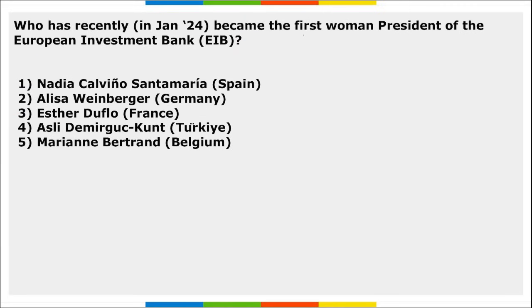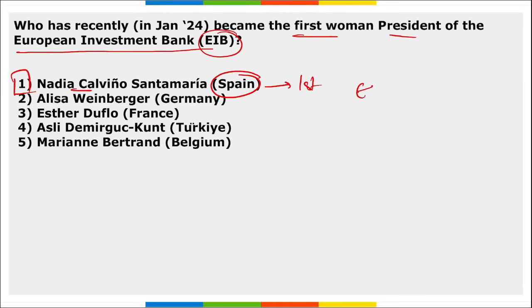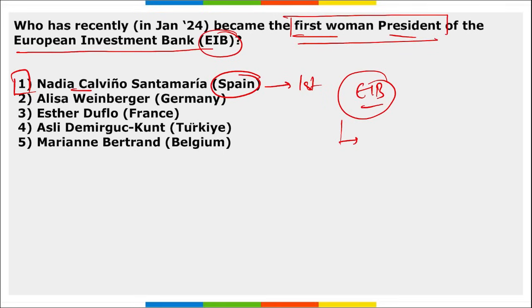Next, who has recently become the first woman president of the European Investment Bank, that is EIB? Nadia Calvino, correct. She is from Spain. This EIB, the European Investment Bank, is the lending arm of the European Union. She will be succeeding Werner Hoyer, who is from Germany.